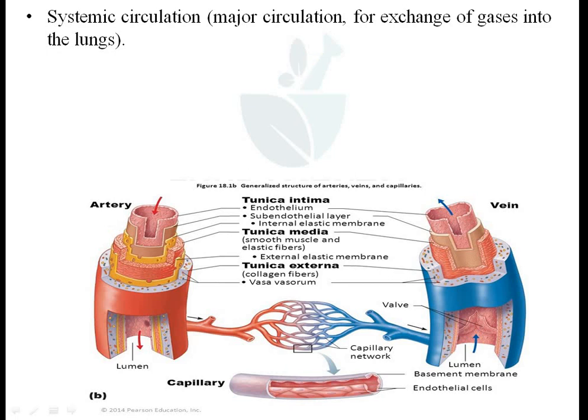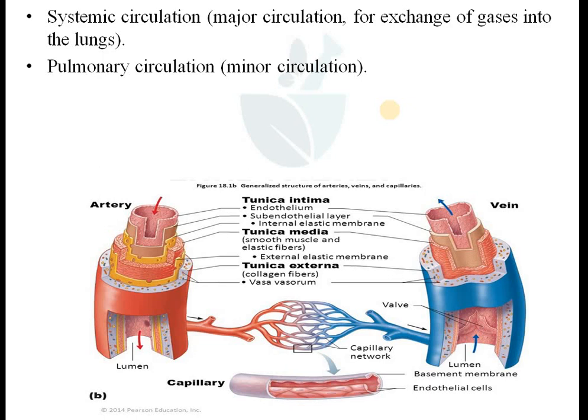Systemic circulation means circulation of blood from the heart to the various parts of your body, like tissues and organs. For example, blood pumped from the heart to the kidney comes under systemic circulation. It is also known as major circulation.